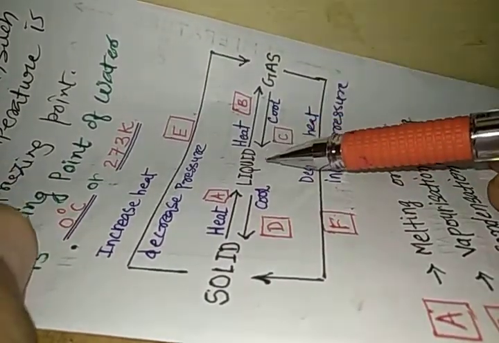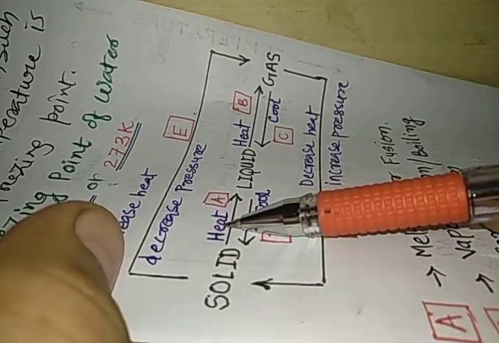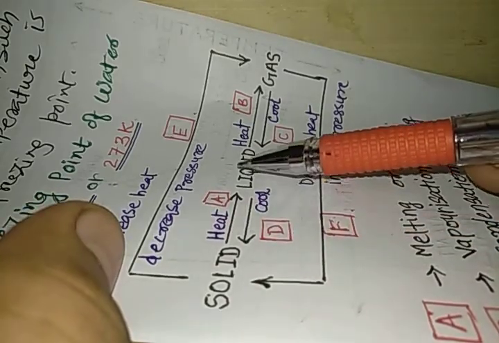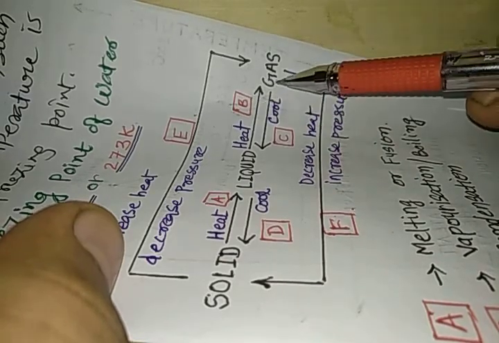Now let us understand something. Suppose you are given a question. The question is like this: solid when heated turns into liquid. It is known as A. So what is A? Liquid when heated turns into gas. The process is known as B. So what is your B? Gases when cooled turn into liquid.